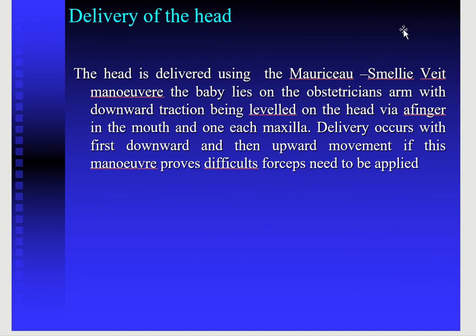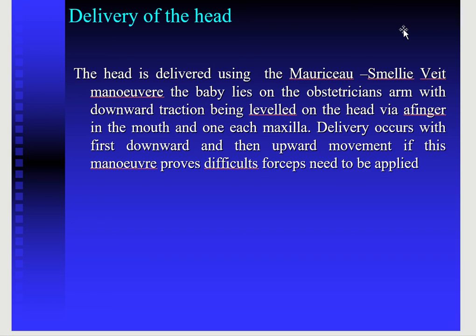comes the delivery of the head. There are different maneuvers which are used for the delivery of the head, but the most common are the Mauriceau-Smellie-Veit maneuver and delivery of the head by the application of long-bladed forceps.